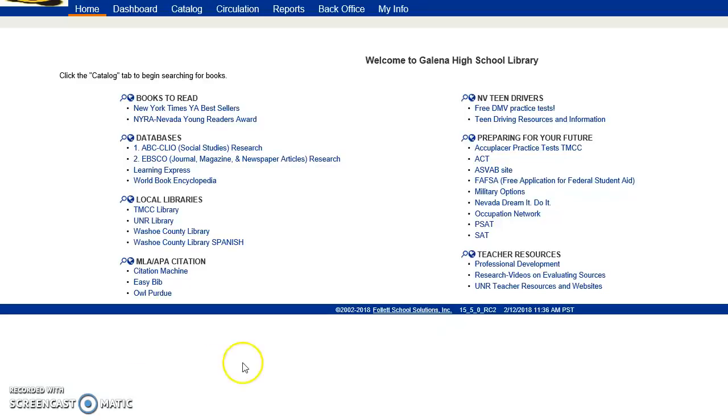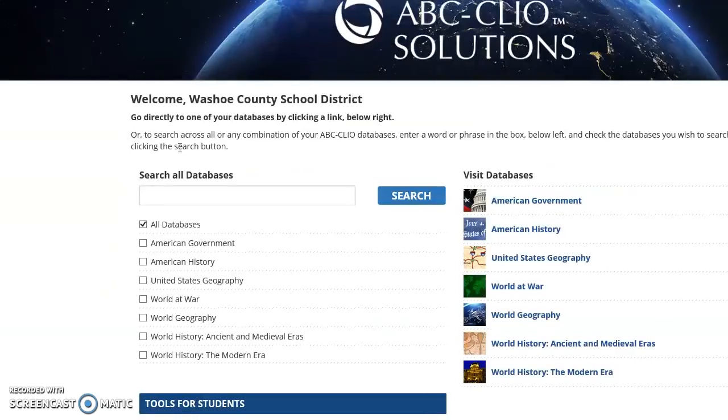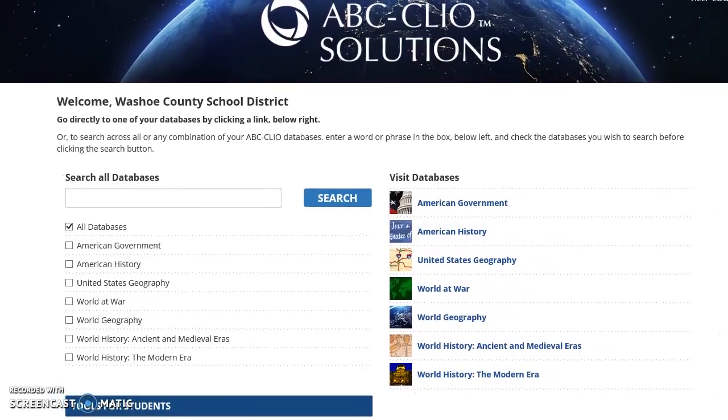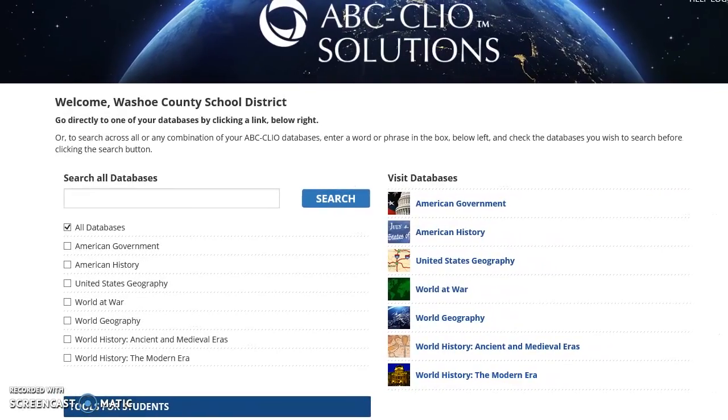I'm here to show you some good databases and some good sites to go to get quality research done. Another one that you'll find under the Galena Destiny homepage, of course, go here under databases, is ABC-CLIO. And probably a lot of you are pretty familiar with it because you use it with your social studies classes. But it's an excellent source even for your English class research papers, if that's what you need it for.